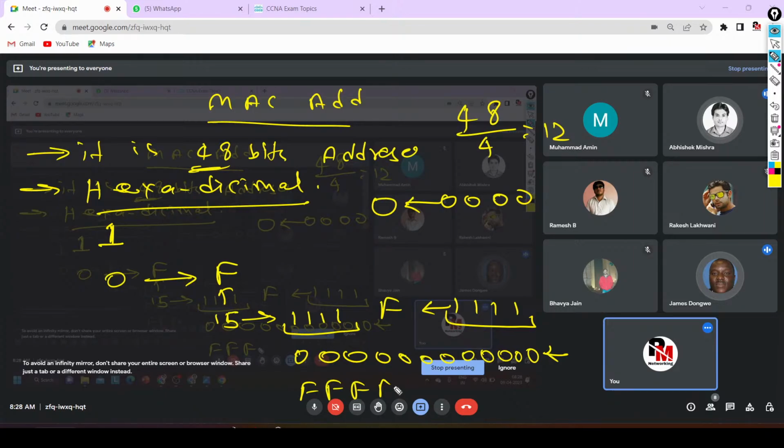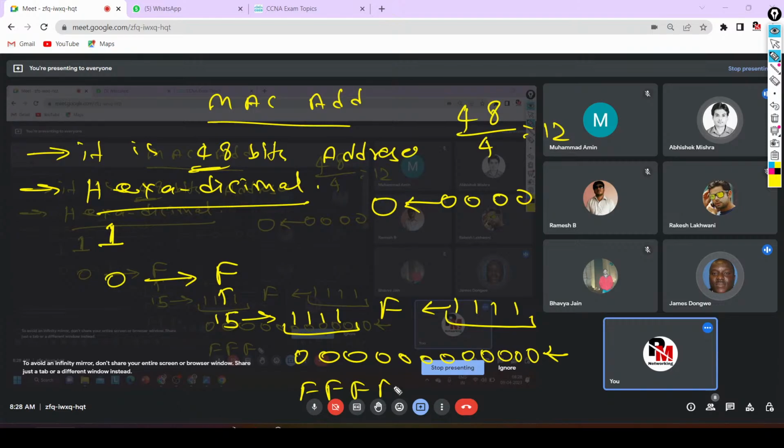Now I am writing one MAC address over here, 01 01 01 01 01 01. How many characters are there? 12. Again, this is my first MAC address. How many characters are there? 1 2 3 4 5 6 7 8 9 10 11 12.